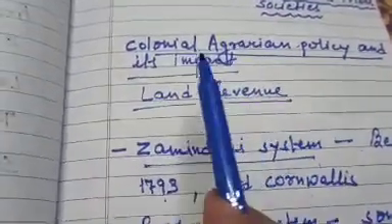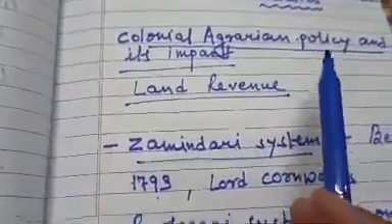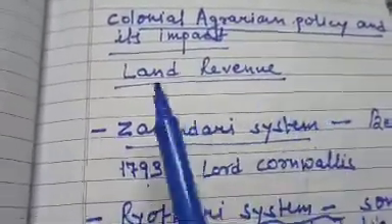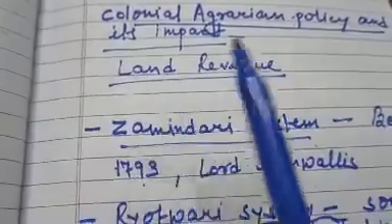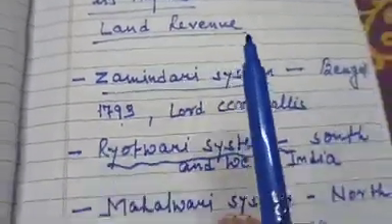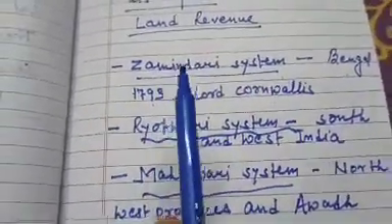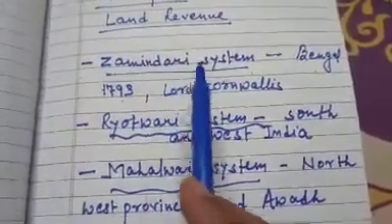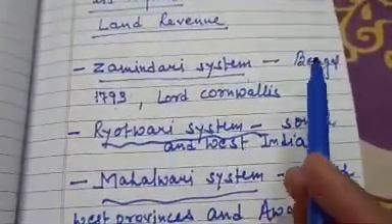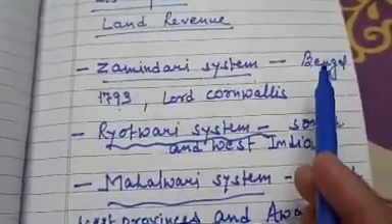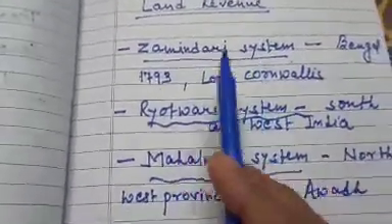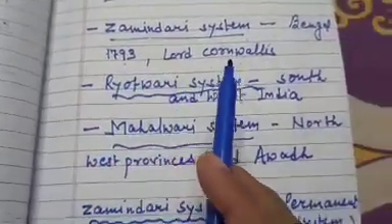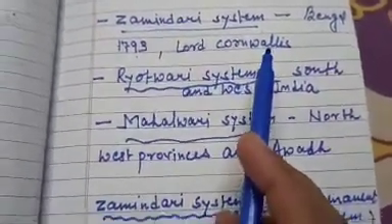And in this agrarian policy, Britishers introduced various land revenue systems. Land revenue means collection of taxes from the land. First system was Zamindari system. This Zamindari system was in which place of India? Bengal. In which year was this Zamindari system introduced? In 1793. By whom? Lord Cornwallis.